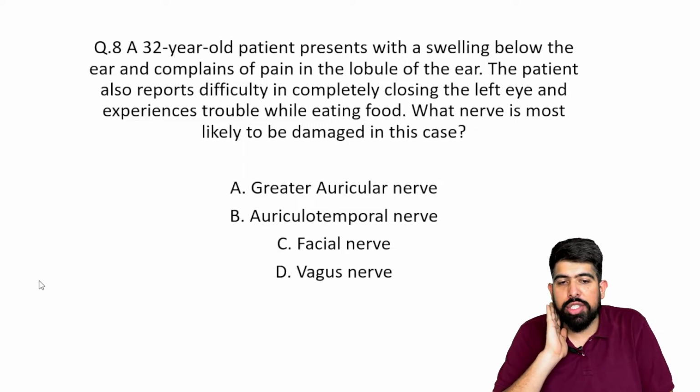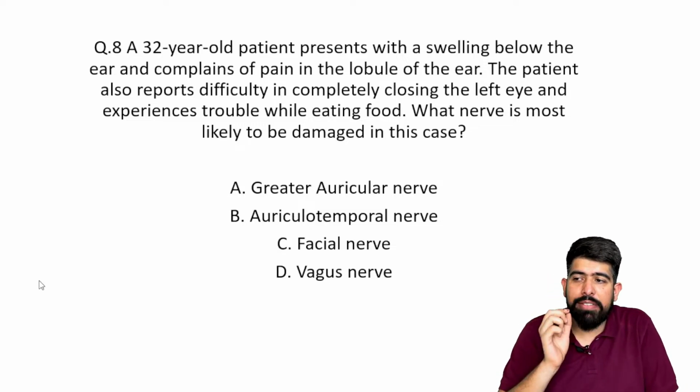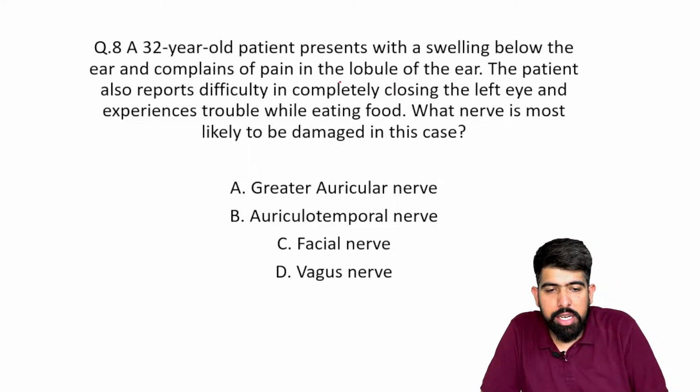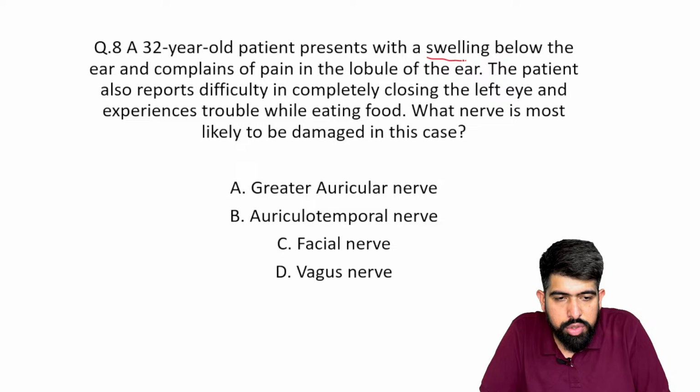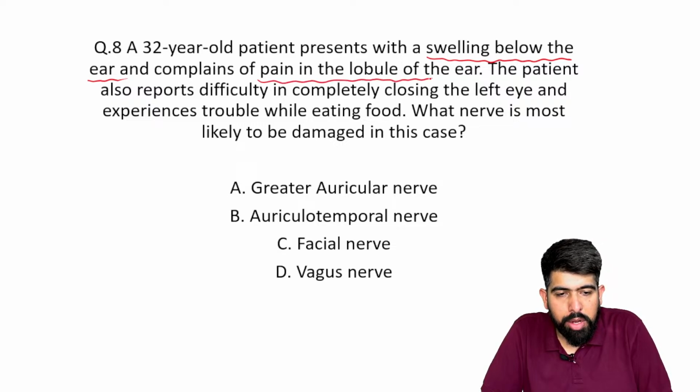So the patient is having swelling just below the earlobe, and pain in the earlobe. The first is swelling below the ear, and the second clinical feature is pain in the lobe of the ear.